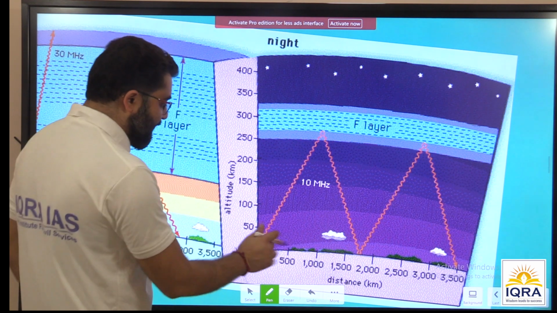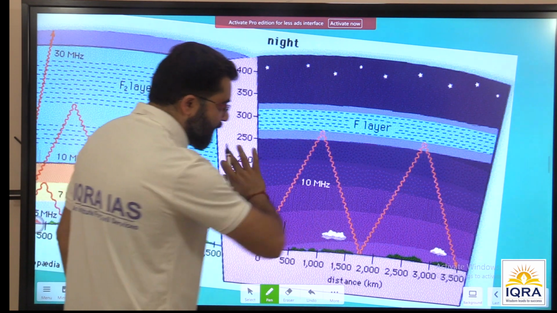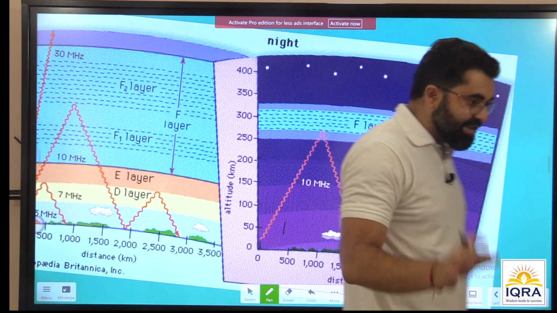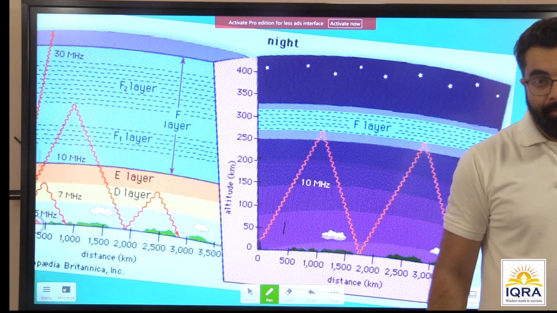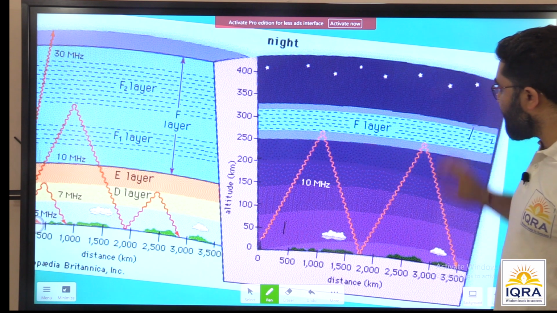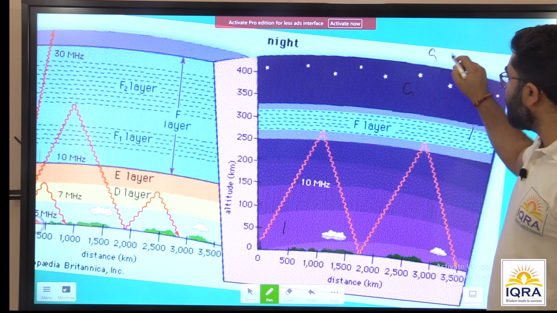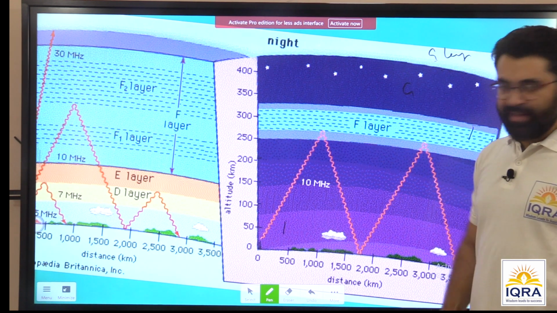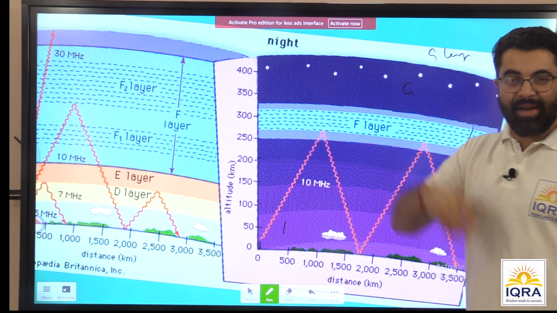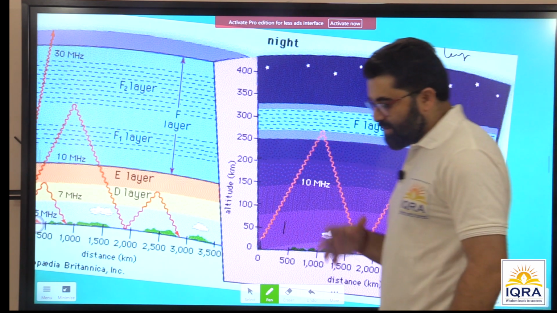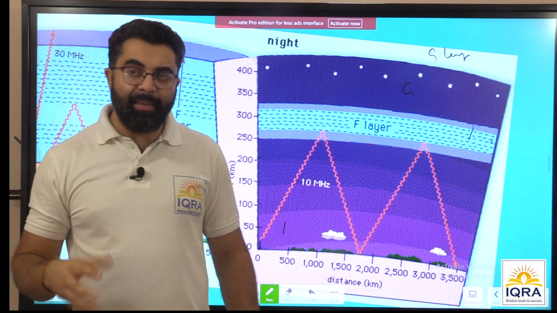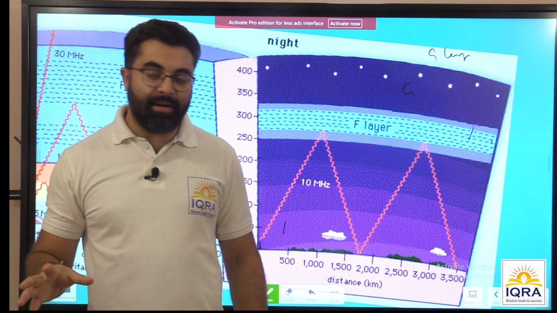We do not have the D layer, no E layer, right? Both of these dissociate after sunset. So what stays intact is the F layer, and the layer above this. They're located at a height of almost 350, 400 kilometers. So at that height, it doesn't matter whether the temperature is high or low, or sunset or sunrise. Heat hardly matters. It will anyway sustain there.